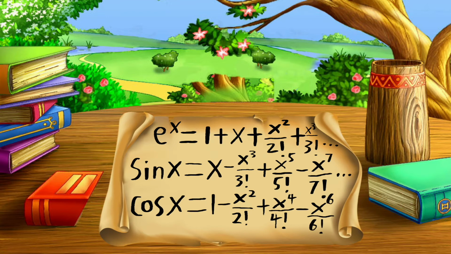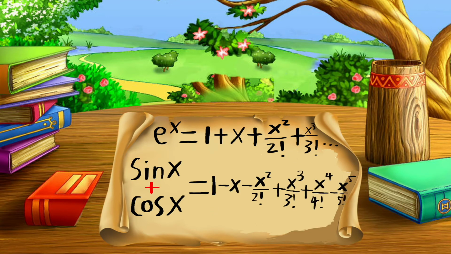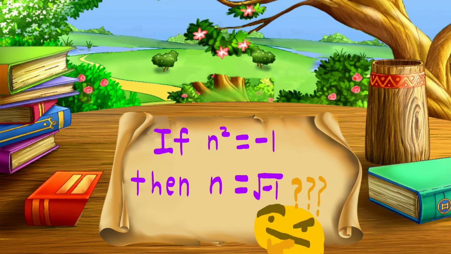By combining sine x and cosine x, it looks somewhat like e to the power of x, but not quite. The problem is that the signs switch every other term, unlike e to the power of x where every sign is positive. To make the two equations equal, we need to multiply something to this term, this term, this term, and so on, so that n squared equals -1. But how can n be the square root of -1?